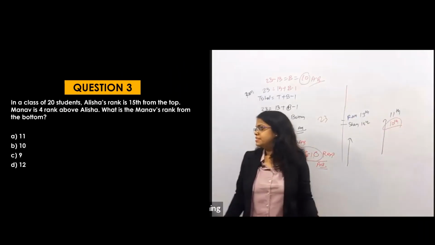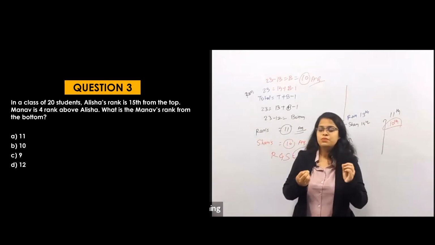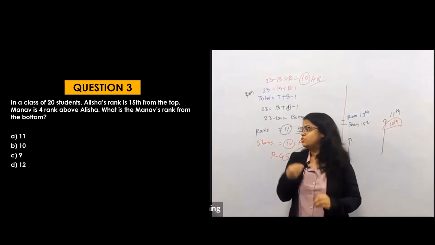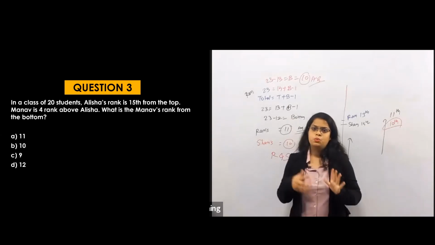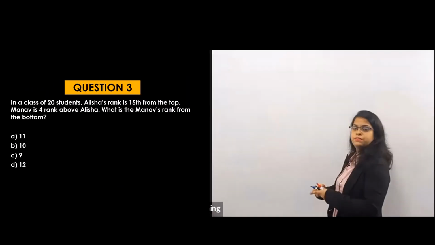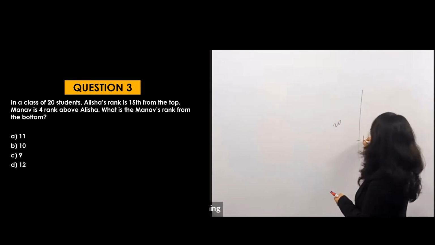So are you solving this question? It's quite changed, okay? In this question, a little bit of changes have been made. Only some language is changed. Only some persons are added. So let's see. In a class of 20 students, Alisha's rank is 15th from the top. Suppose this is the rank. There are a total of 20 students, and Alisha is 15th from the top, right?